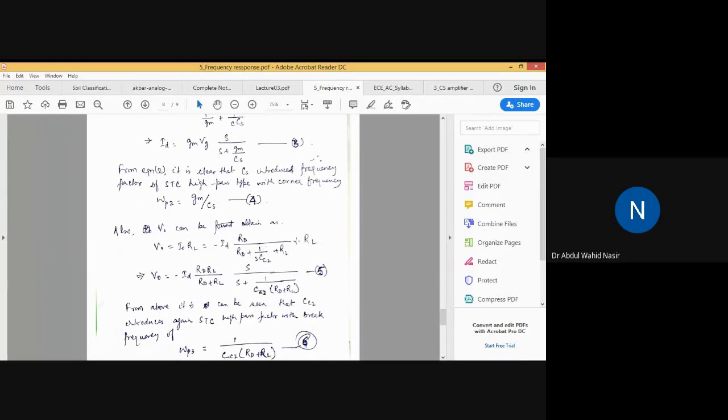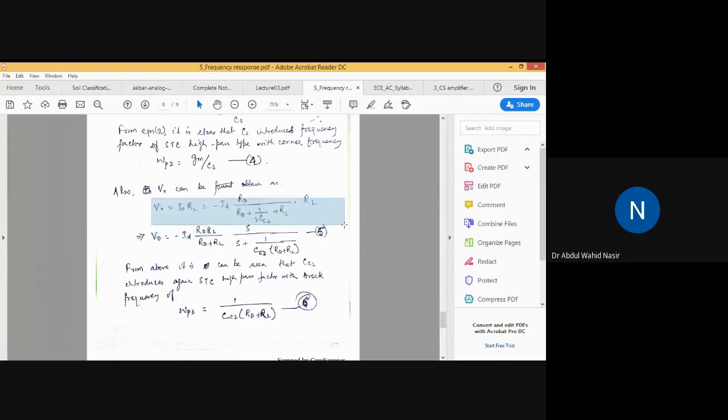Again, this equation can be rearranged to find the corner frequency. So this equation is rearranged as this one. And here, if you analyze again, equation 5 represents the transfer function of a high pass STC with break frequency or corner frequency omega p3 equal to 1 by CC2 into RD plus RL. That is equation number 6.